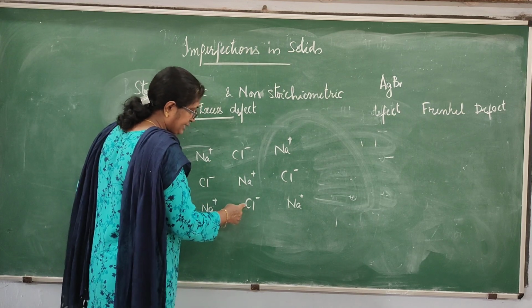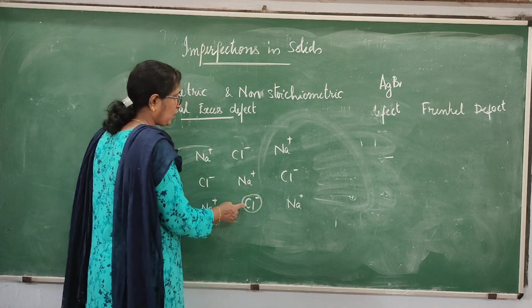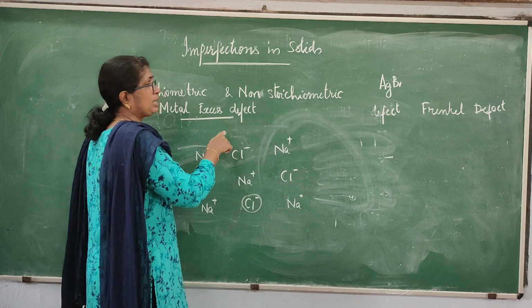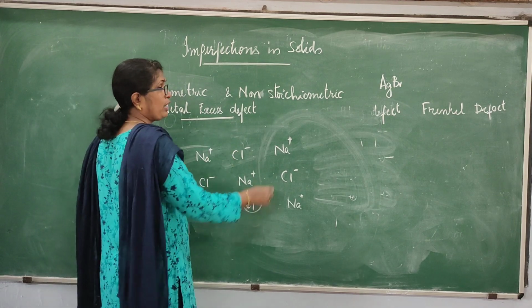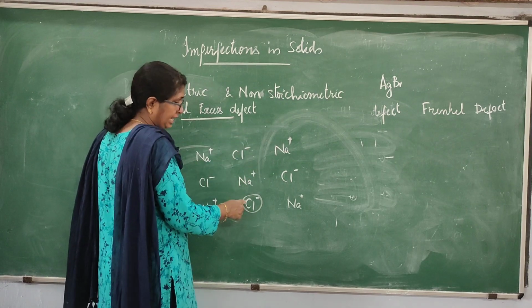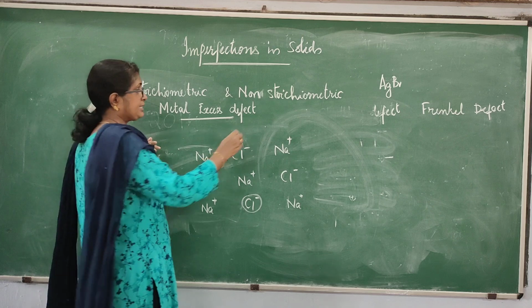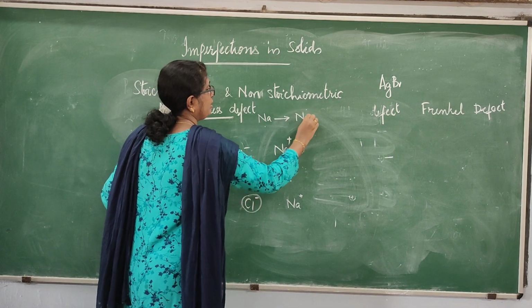Then the chloride ions from the bulk will diffuse to the surface to react with the sodium atom. The halide ions come to the surface to react with the alkali metal atom. The alkali metal atom, when it reacts, loses one electron.